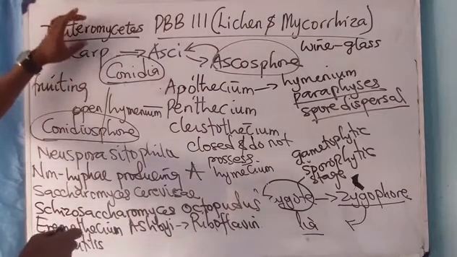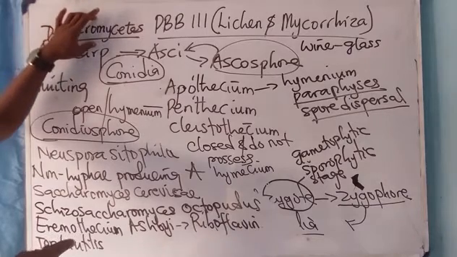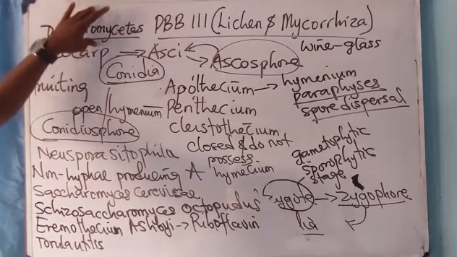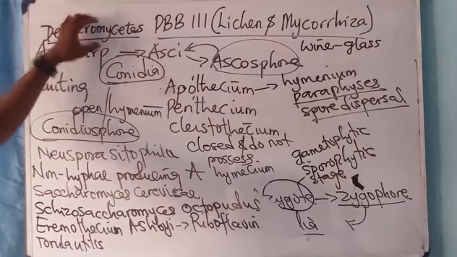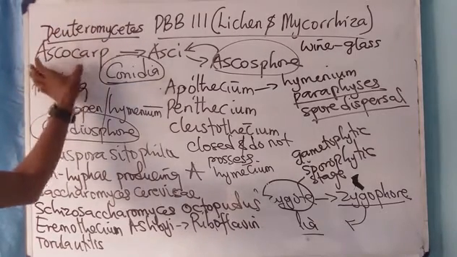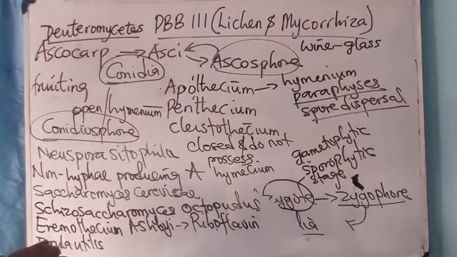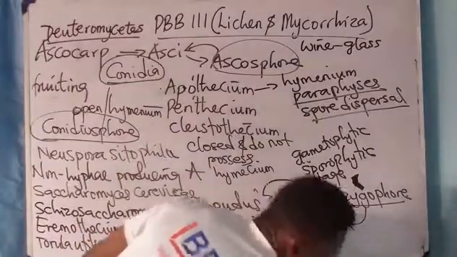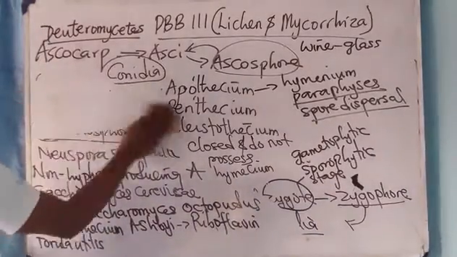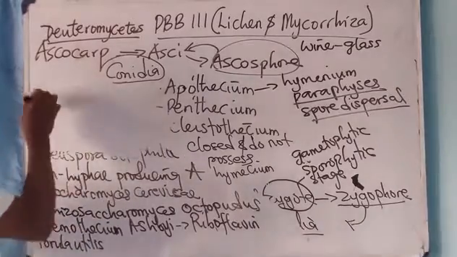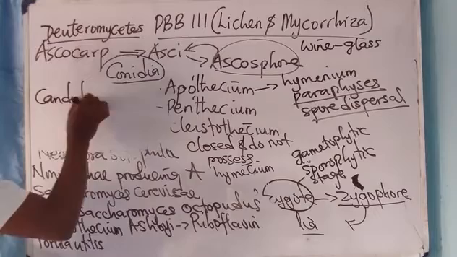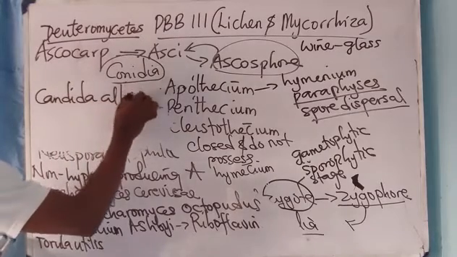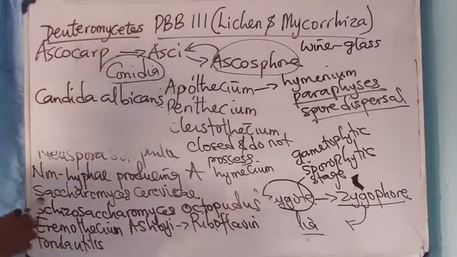Hence they are called fungi imperfecti, and they also produce conidia, just as the ascomycetes. A good example of a deuteromycete is Candida albicans. It is this Candida albicans that causes candidiasis in animals.